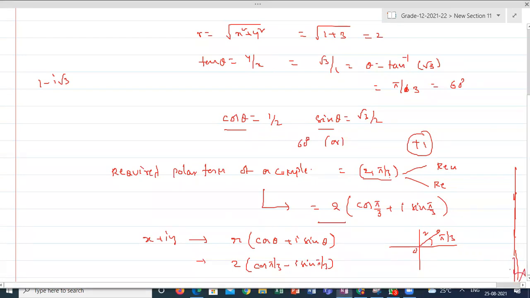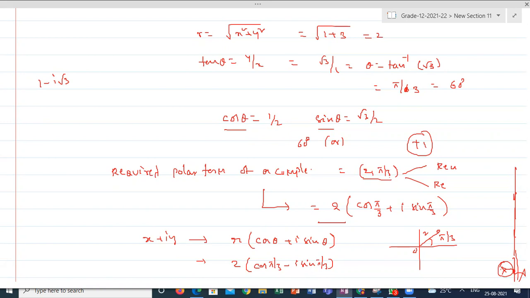Why is it wrong? For 1 minus I root 3, can I take pi by 3, or what is your argument here? It is a case of negative values. How to deal with this, we will discuss in tomorrow's class.